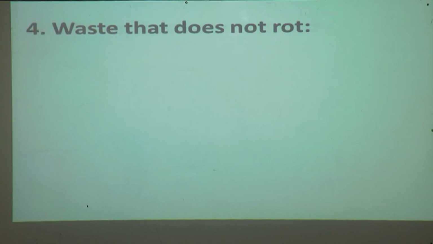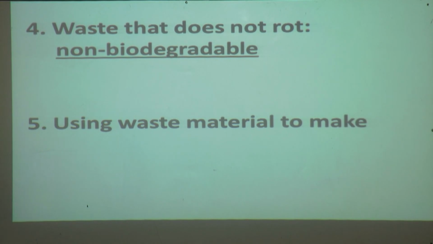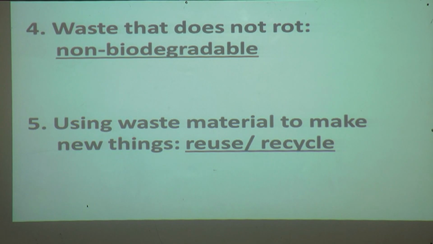Fourth one is, waste that does not rot is called non-biodegradable waste. Some waste does not rot, so that waste is called non-biodegradable. Using waste material to make new things is reuse or recycle. Means if we use the waste to make a new thing, it is recycle.